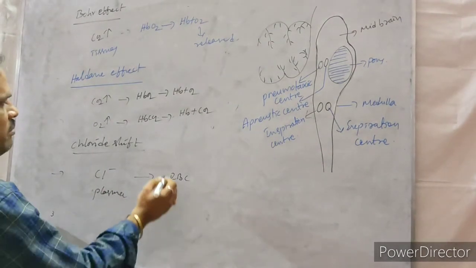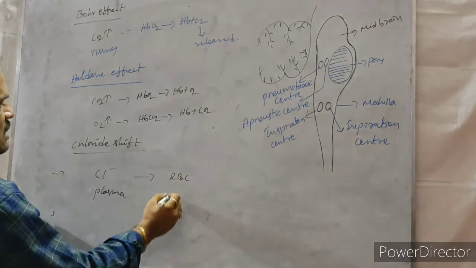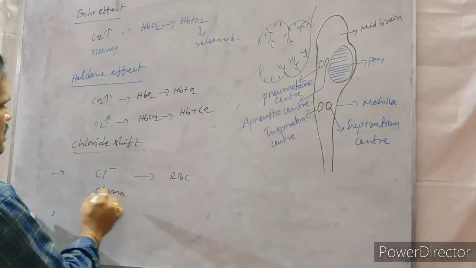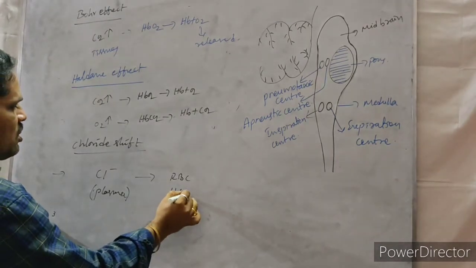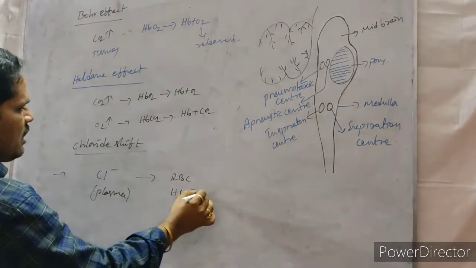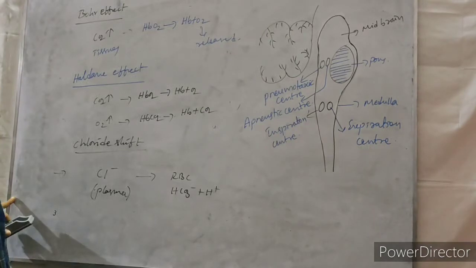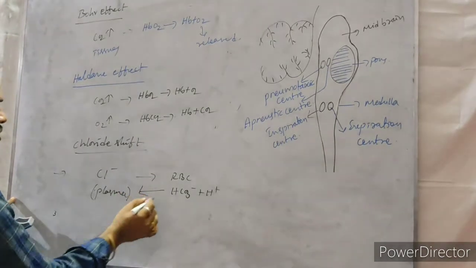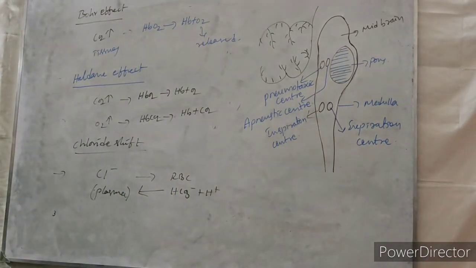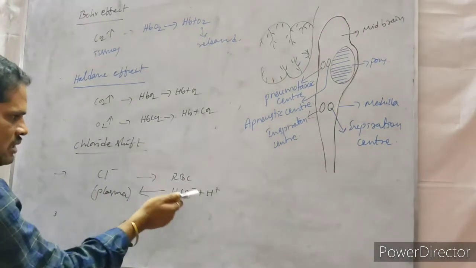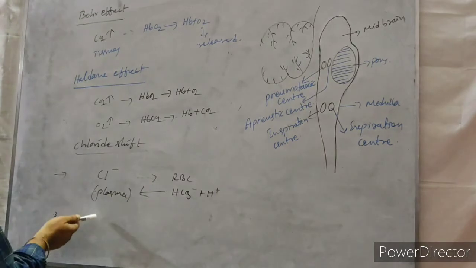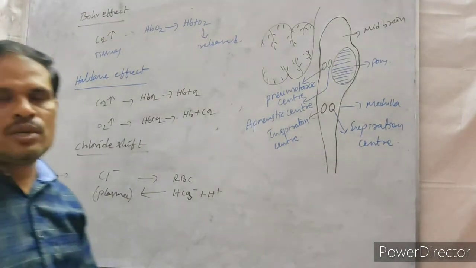In the RBC, bicarbonate ions are there. What is that? Bicarbonate ions, HCO3 minus and H plus ions. These are also moved from RBC to the plasma. Exchange of chloride ions from plasma to RBC and bicarbonate ions from RBC to the plasma is called the chloride shift.